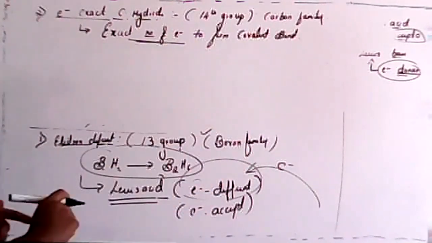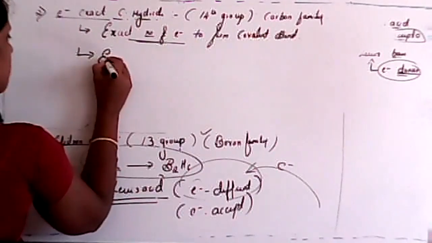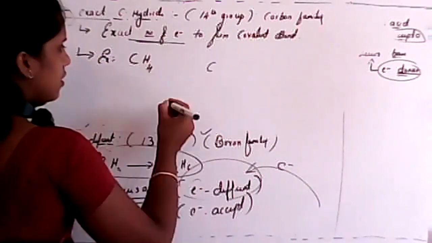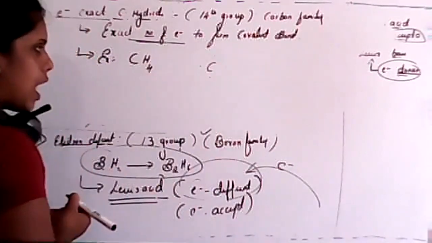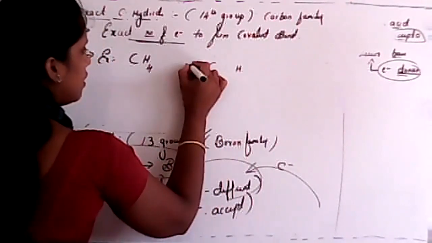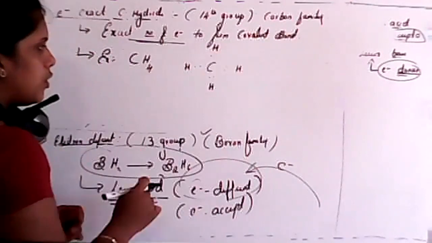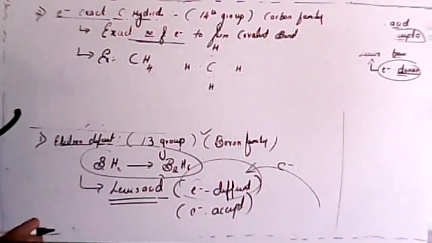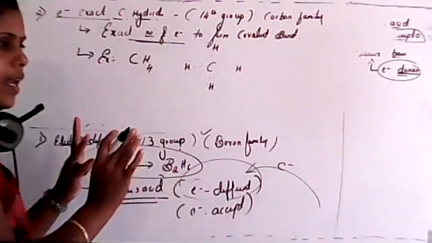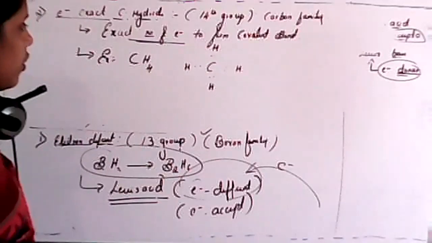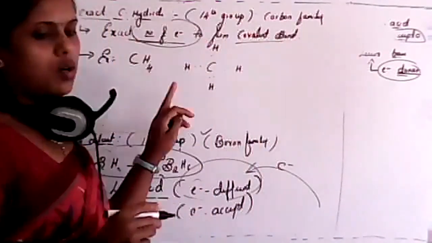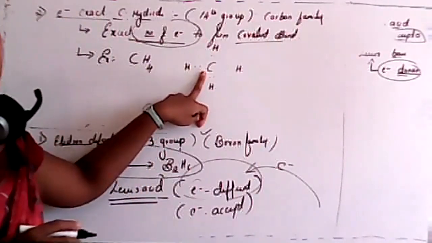I'll consider some examples in this case. For example, methane, CH4. I'll consider carbon as the center, with 4 electrons for carbon, and hydrogen has only 1 electron, so I'll write it in this way. There are 8 electrons in this case, the exact number of electrons. Clear? So there is no lone pair of electrons present over CH4. That is the exact number of electrons to form covalent bonds to satisfy its Lewis structure.